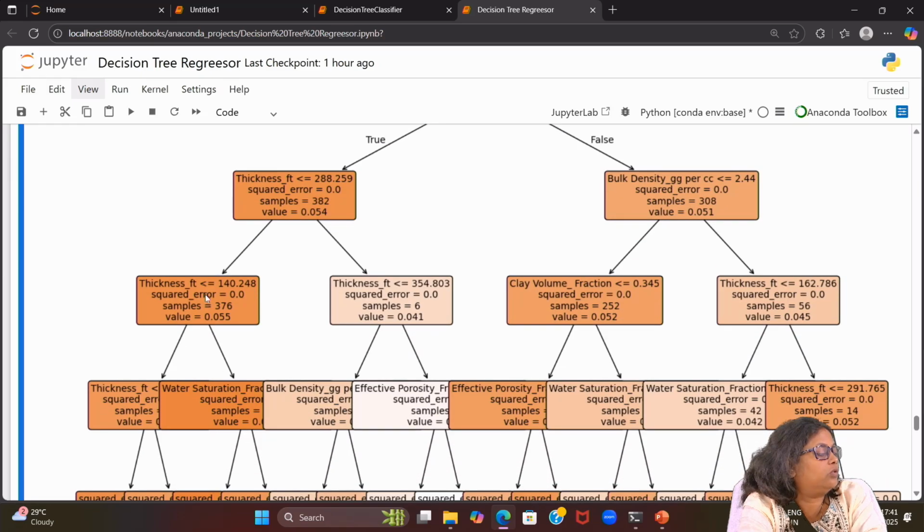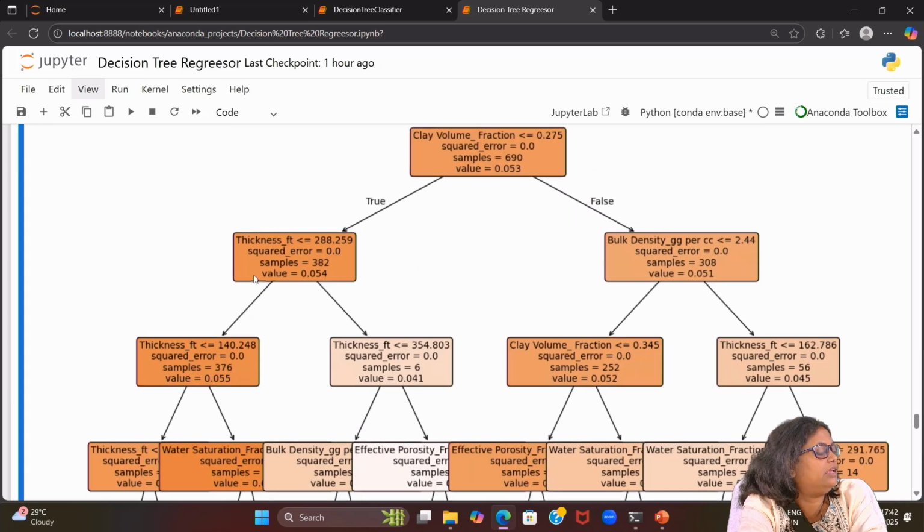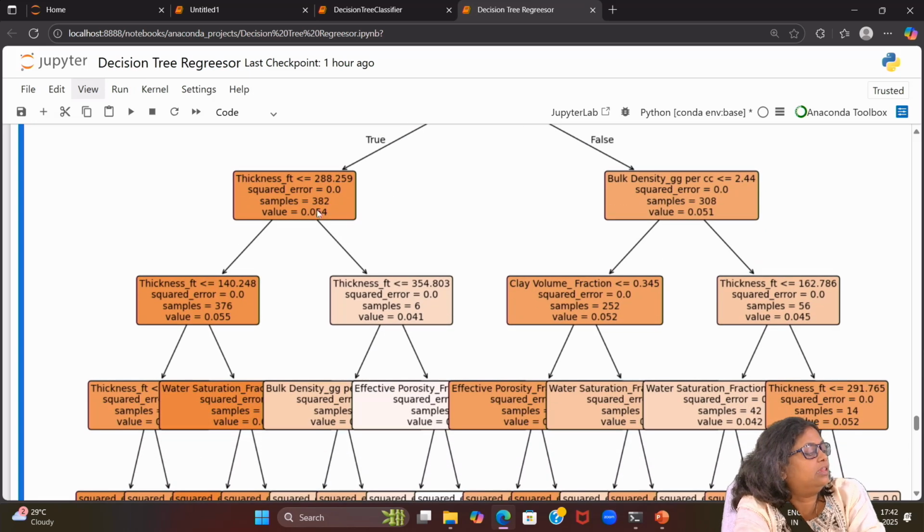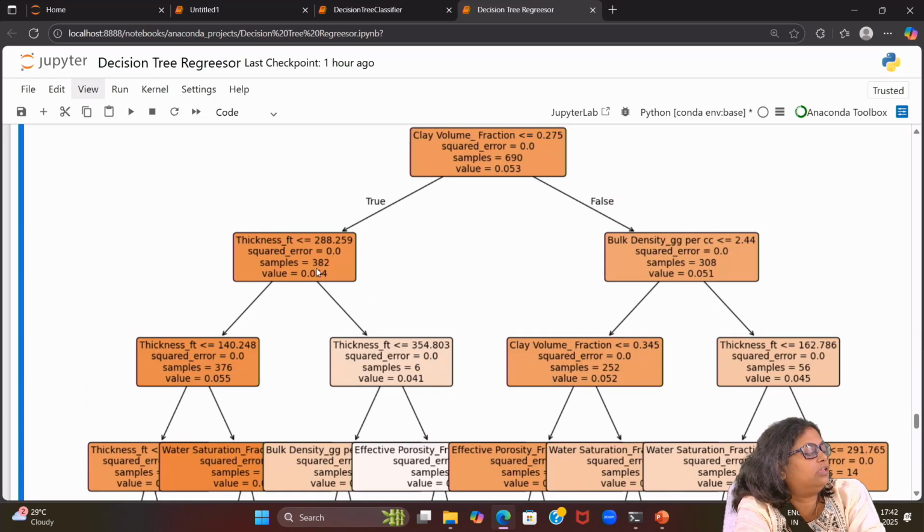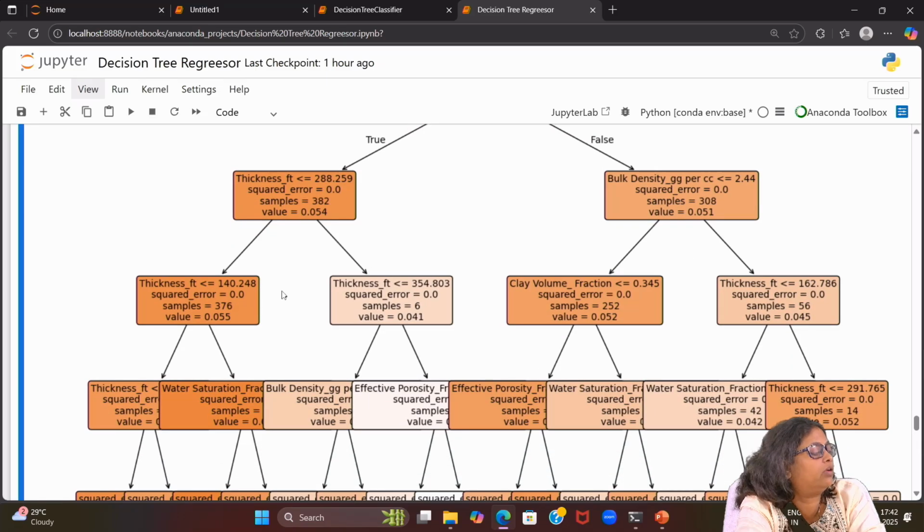Then again it is checking thickness feet less than 140, and thickness feet less than 354. Initially there were 690 samples, then after true and false it has 382 samples, and here 308 samples.